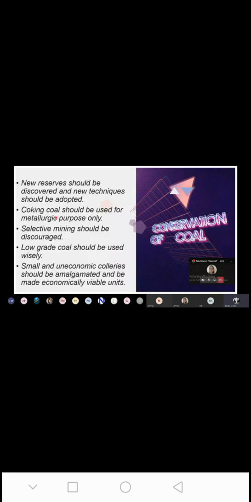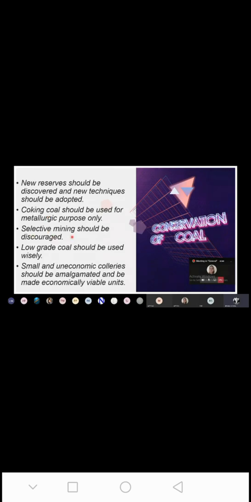Next is coking coal should be used for metallurgic purposes only. So what is the meaning of coking coal? Now coking coal produces a very small amount of moisture and very few gases. Okay, they have very little moisture content in them. So when we use coking coal, what happens? Fewer gases are emitted, and therefore in that way we can protect our environment from greenhouse effects. Okay, so that is why it is suggested to use coking coal in all the metallurgic purposes.